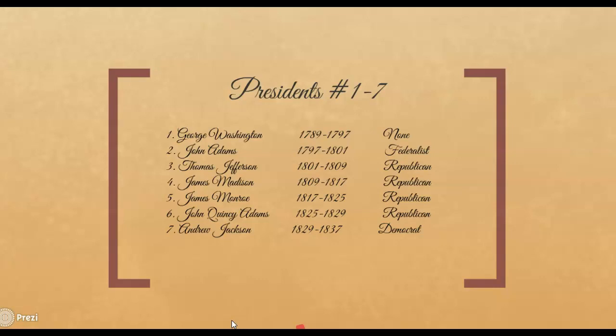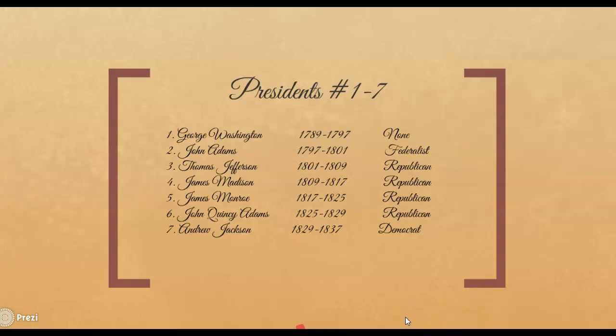Now, another thing I want you to notice is you will see that most of these are odd numbers because the election takes place during an even year, like 2016 or 2020 in this case, but the president doesn't really take over until the following year. So John Adams is going to serve 1 term. And he is a Federalist, the only Federalist president of the United States.